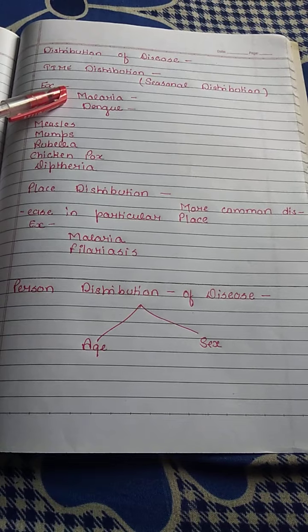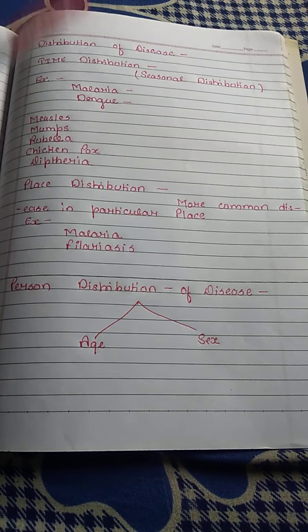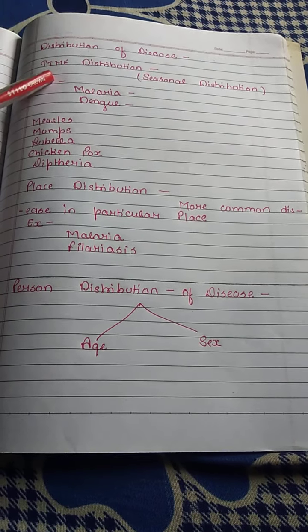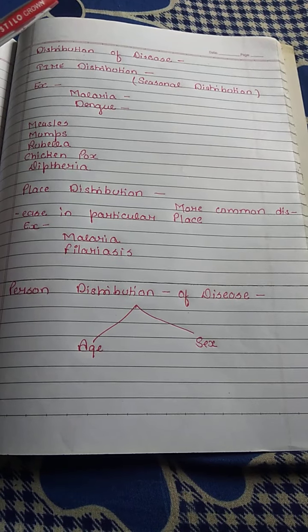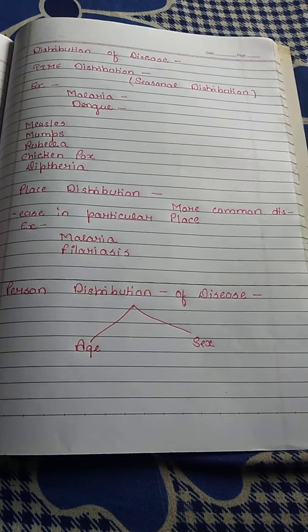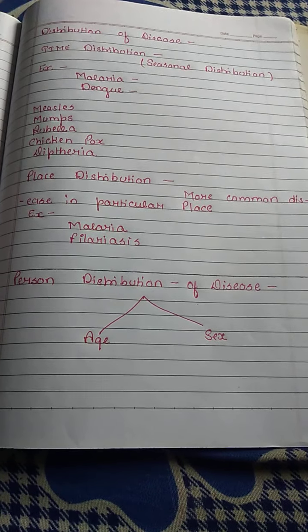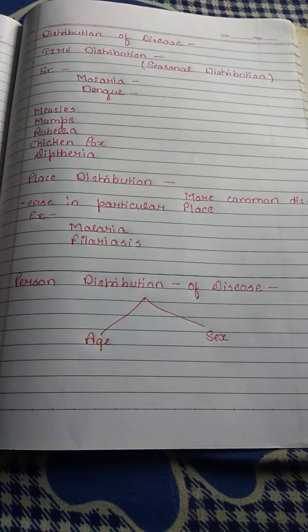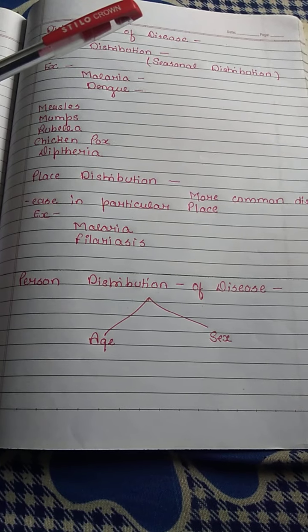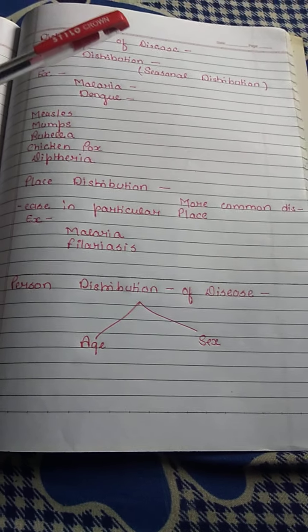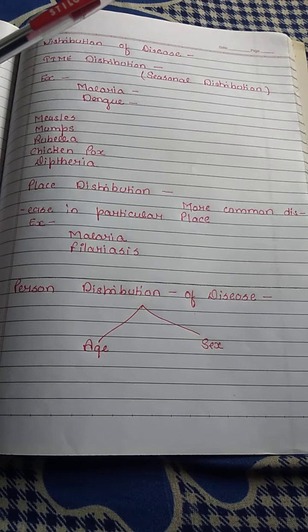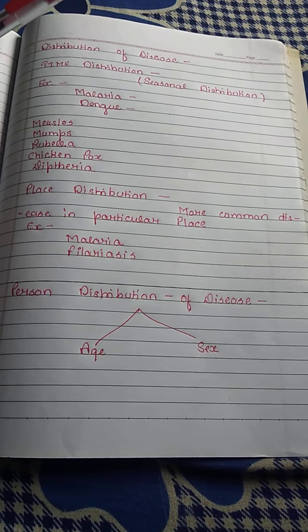This disease may be present throughout the year, but because its maximum cases are reported in rainy season, it is a very good example of time distribution. Our next disease is dengue. It is also a mosquito borne disease, as we all know. So it is maximum reported again in rainy season.